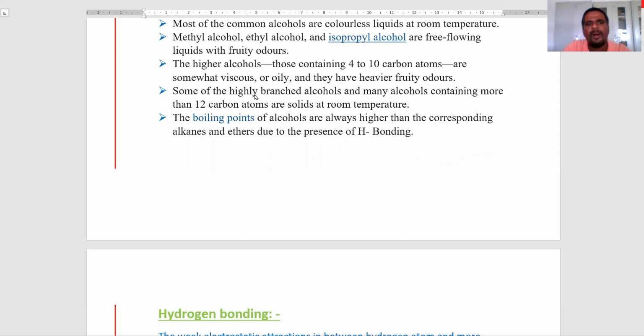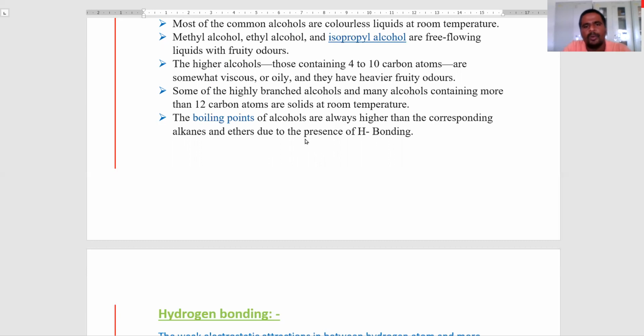Some highly branched alcohols and many alcohols containing more than 12 carbon atoms are solids at room temperature.